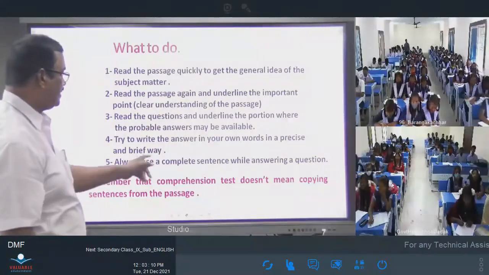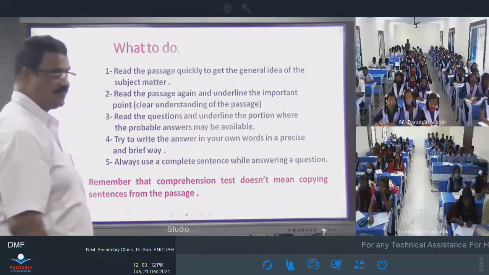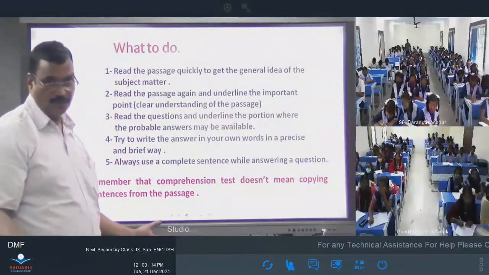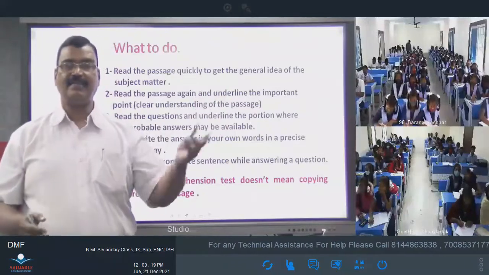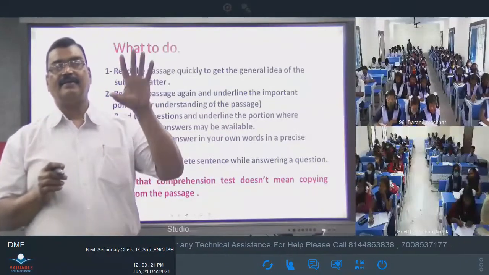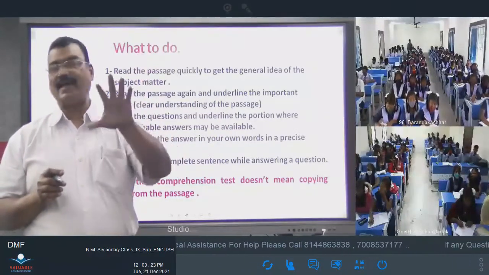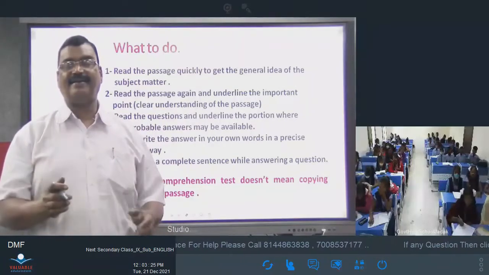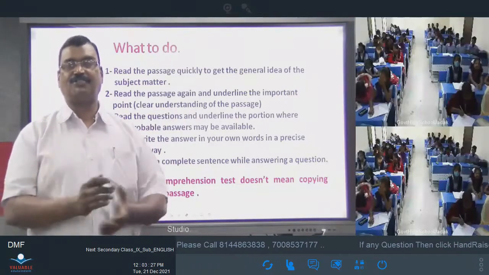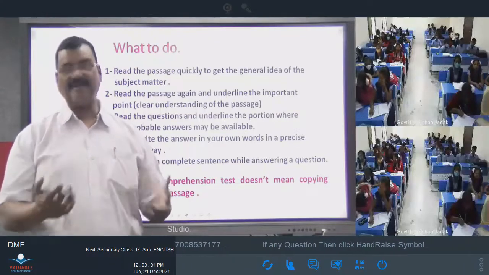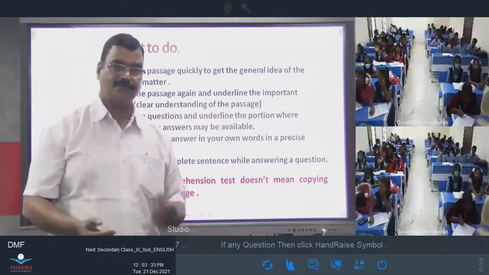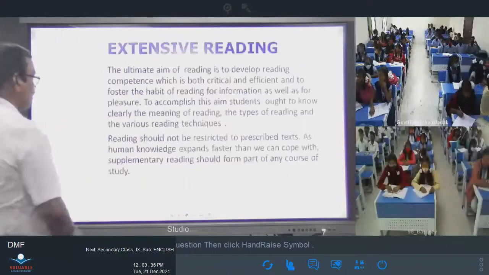Remember that comprehension test doesn't mean copying sentences from the passage. I have already told you. Don't copy the sentences exactly. Read the passage carefully and understand it, and when you answer the questions in your own language, in your own words, that means you have understood it. So be careful. Let's proceed to the next slide.